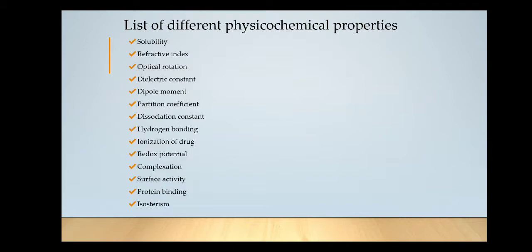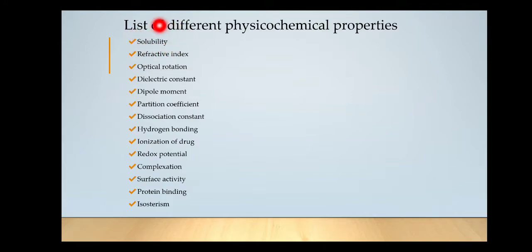Now let us study some physicochemical properties which are very important from formulation point of view. The first one being solubility. As you know, drug can be soluble in aqueous medium as well as in non-aqueous medium.